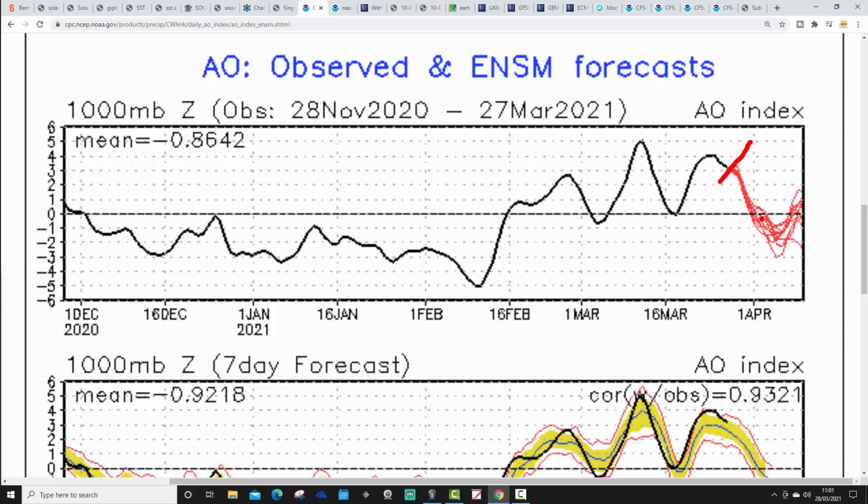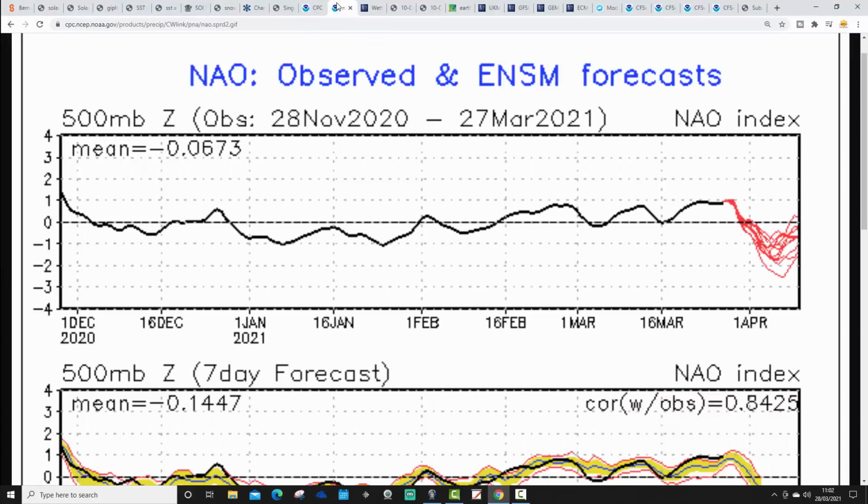You can see that the Arctic oscillation is actually going to go negative, though, as we move into the early part of April. So there is quite a significant reduction of the Arctic oscillation taking place there. And this is probably telling us as we go into early April, we may be seeing a re-emergence of some northern blocking. So we lose this strongly positive AO, and we go to neutral and possibly into a negative AO through the early part of April. Again, that will be a signature for blocking to return.